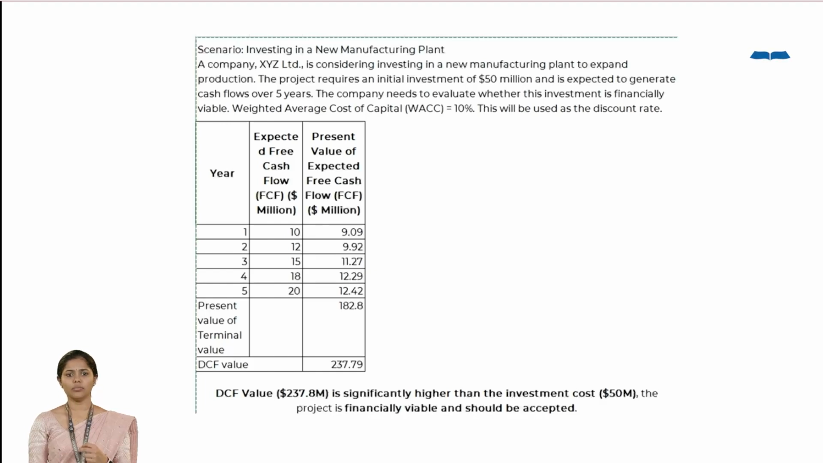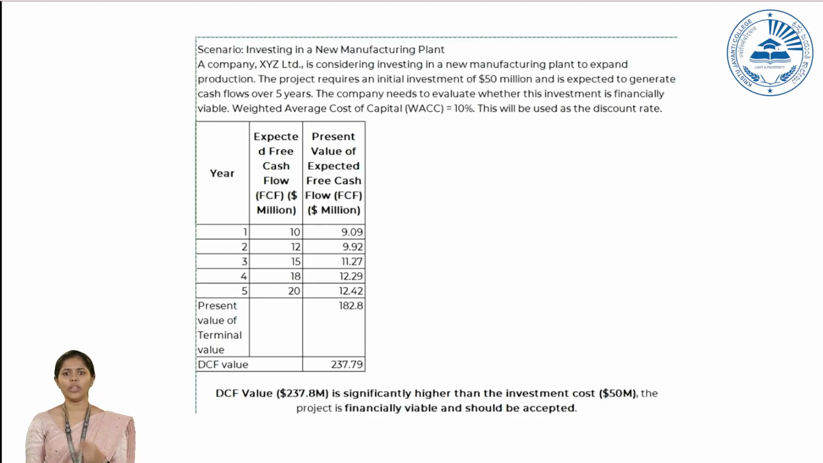And here, this is the time for taking the decision. We got the DCF value. Now we have to compare this DCF value with the initial investment, that is 50 million. After comparing the DCF with the initial cost, if the DCF is higher than the initial cost, it implies that the investment is financially viable. Otherwise, the investment is not financially viable. In this scenario, the DCF value is significantly higher than the initial cost of 50 million. So how can we take the decision? This investment is financially viable and we have to accept this particular project.